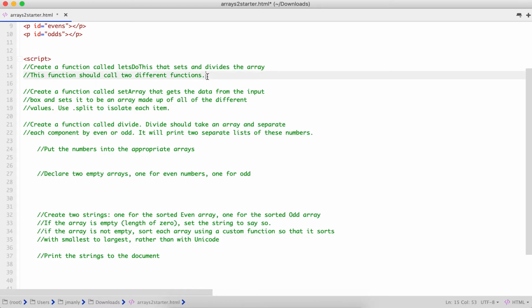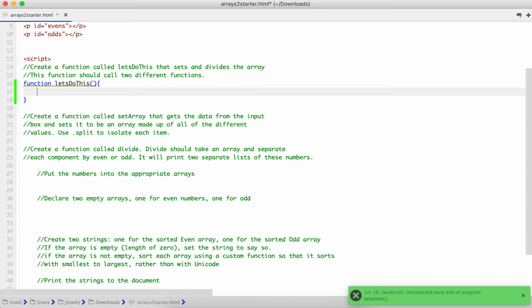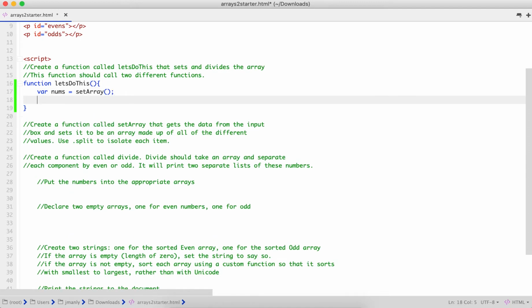All right, so let's start by creating our function called let's do this. It takes no arguments, and all this function is going to do is create an array called nums, and nums will be created by running the function setArray, and then we are going to call a function called divide, and we are going to pass the array nums.